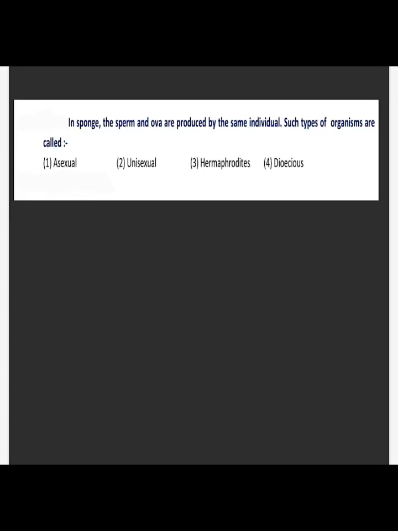So hello students, here we are having a question about the phylum Porifera, and the question is, in sponge the sperm and ova are produced by the same individual. Such type of organisms are called. So the first option is asexual.